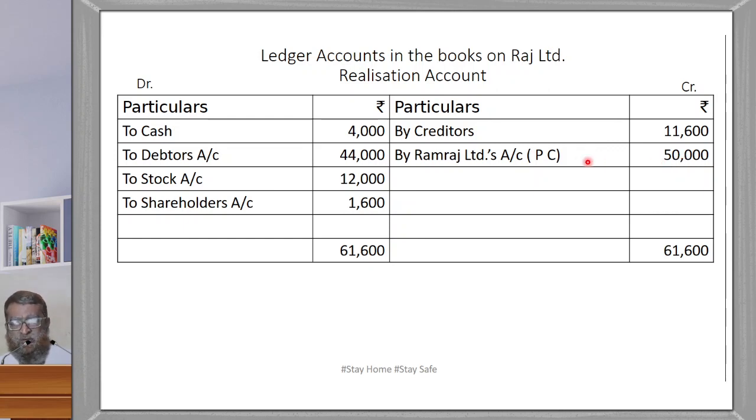That is narration. That is equal to 50,000. So 61,600 on both sides. Here the balance is to equity shareholders account 1,600.